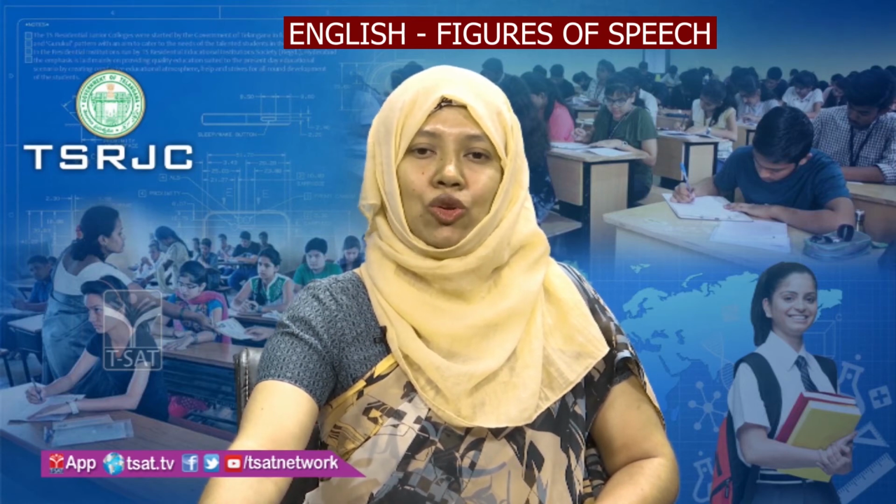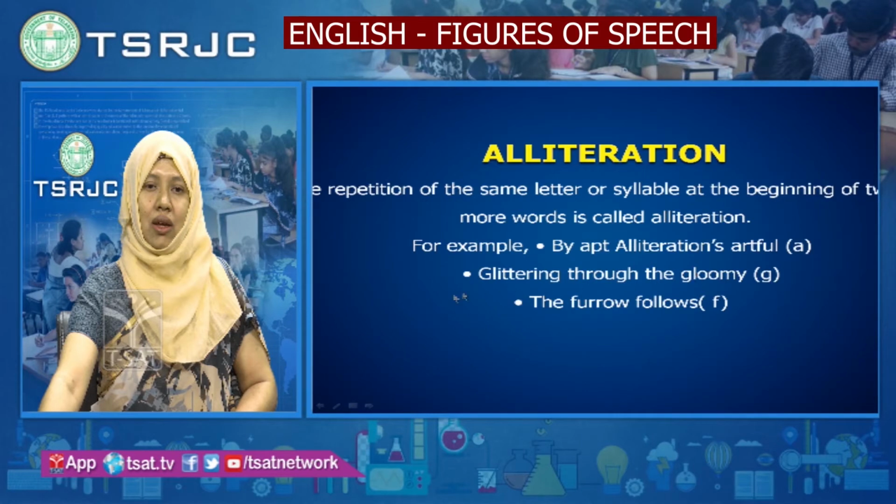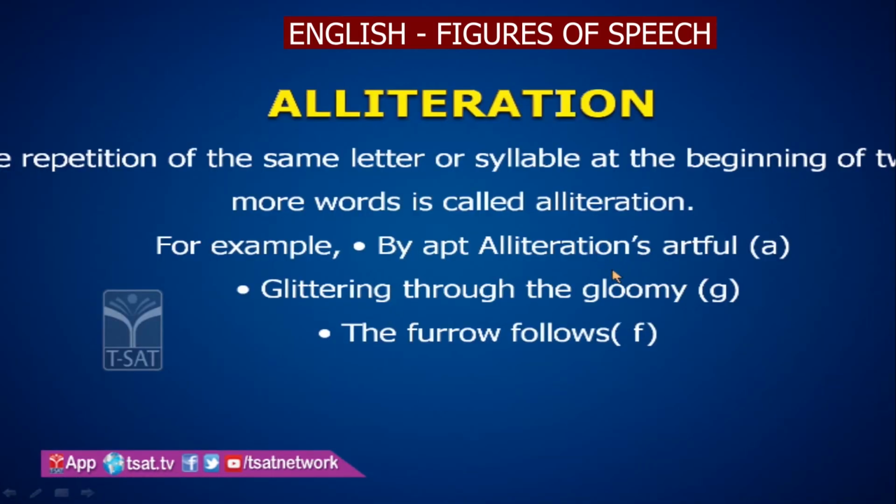Same letters or same syllables are repeated one after the other or after a gap of one or two words. If you look at the second example, glittering through the gloomy. In this line, you can find the g sound. Words starting with G are used twice in one line. Glittering, gloomy. So this refers to alliteration. The furrow follows.